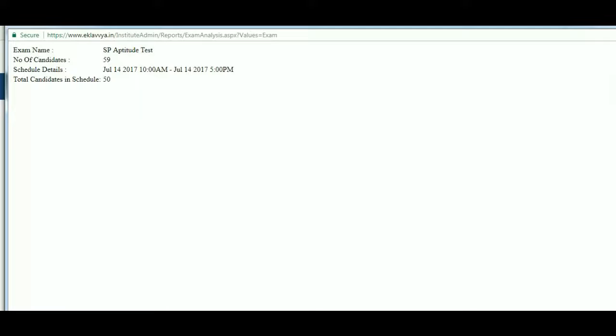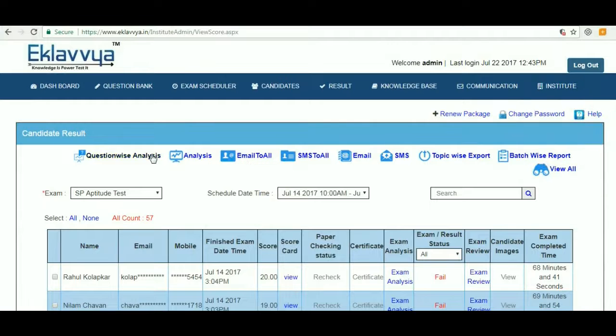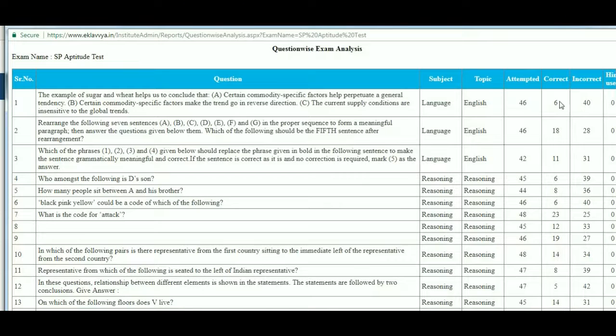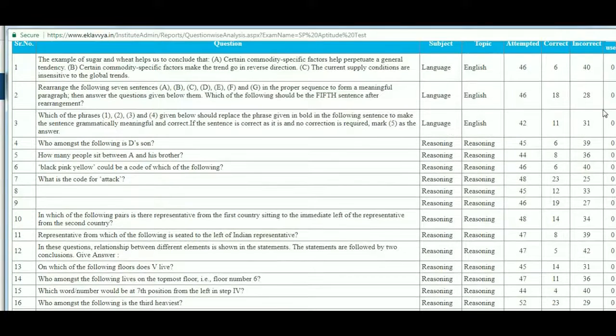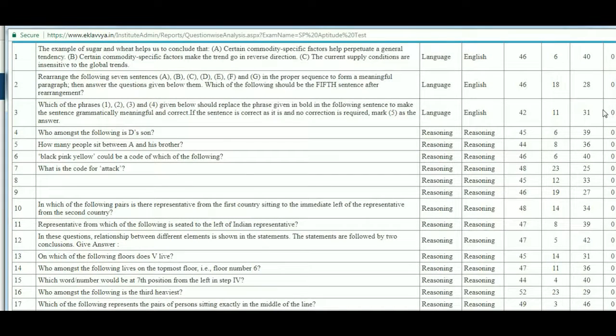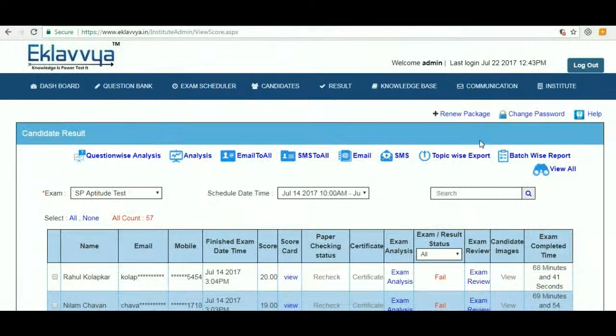5. Question-wise performance of the whole batch. You can see the overall batch performance related to individual questions. For example, if in a batch of 100, a particular question is wrongly answered by more than 90 candidates, then it can be an indicator that the topic is not clear to the batch or the question is incorrect. If you need a custom report, then it can be customized according to the requirement.